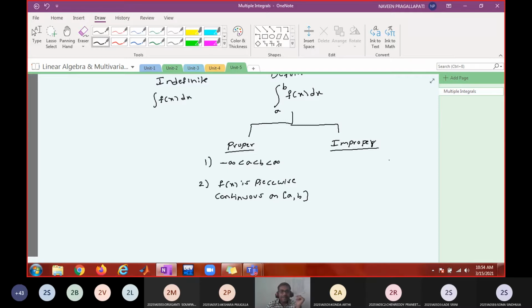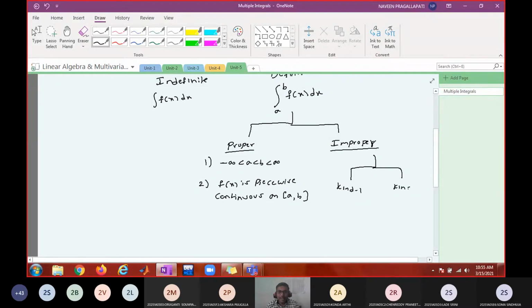Okay, so what is an improper integral? Improper integral means one of the limits is not finite. Something like 0 to infinity, or minus infinity to infinity, or minus infinity to 0 of f of x dx. Those are improper integrals. Improper integrals can be of two types: kind 1 and kind 2.